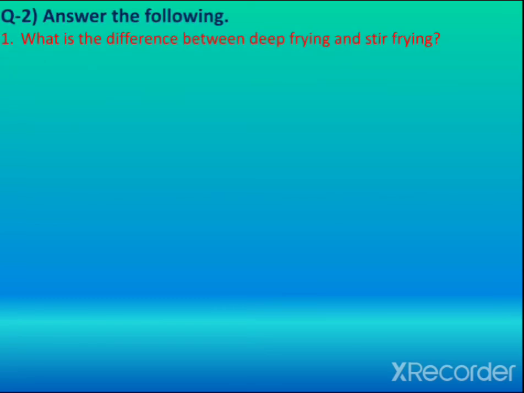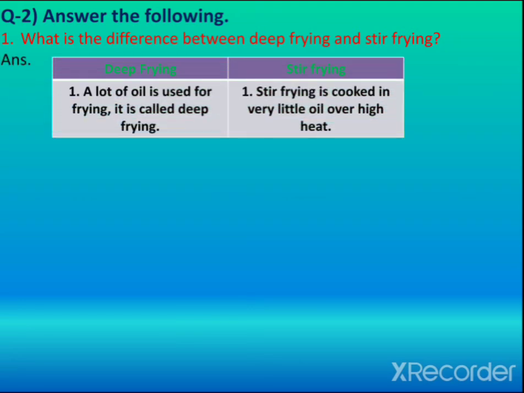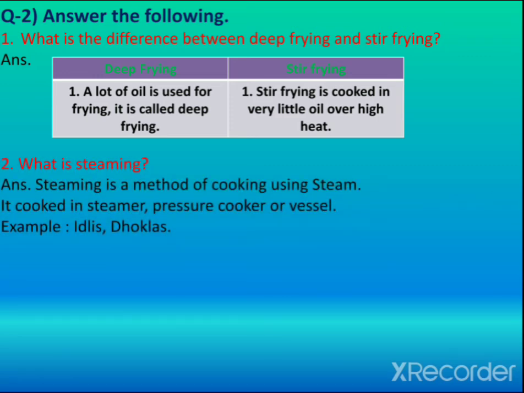Now question number 2, answer the following. First, what is the difference between deep frying and stir frying? Answer: when a lot of oil is used for frying, it is called deep frying, and stir frying is cooked in very little oil over a high heat. Second, what is steaming? Steaming is a method of cooking using steam.